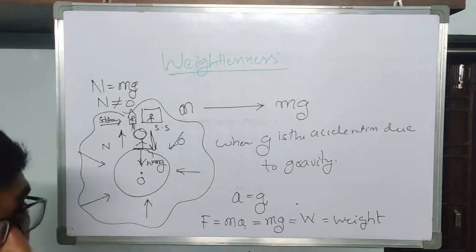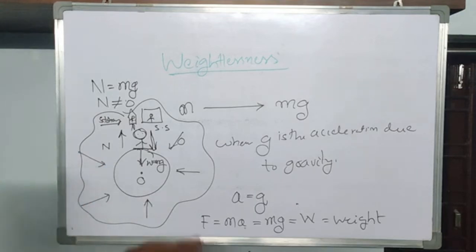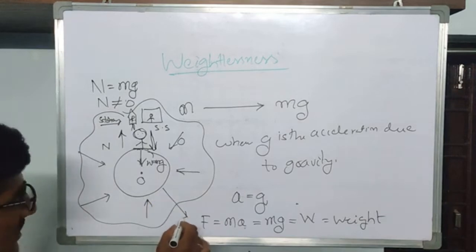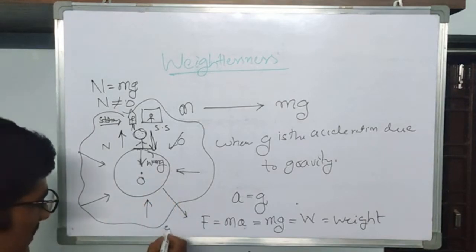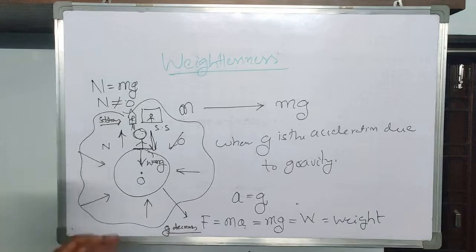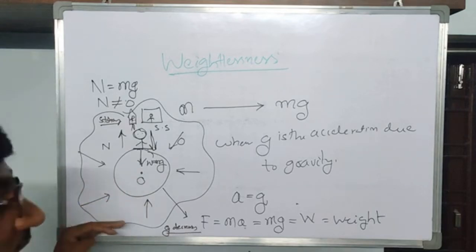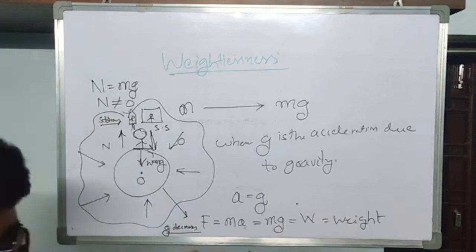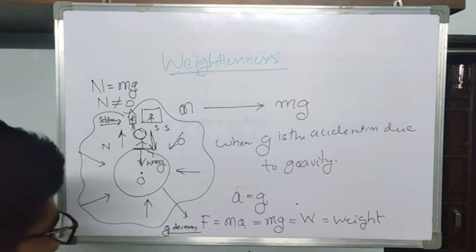Then here also, as you go away from the Earth, what happens? g goes on decreasing. Gravitational acceleration decreases. Why? Because the attraction of the Earth decreases as you move away from it.